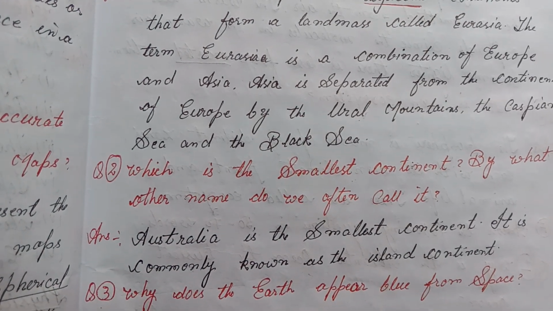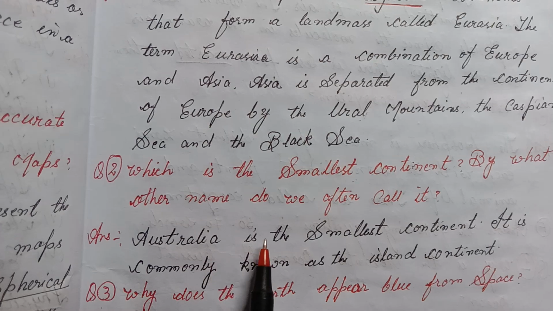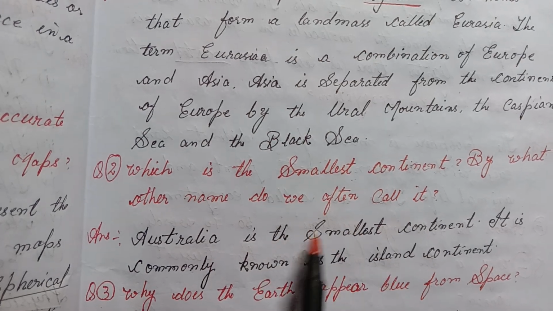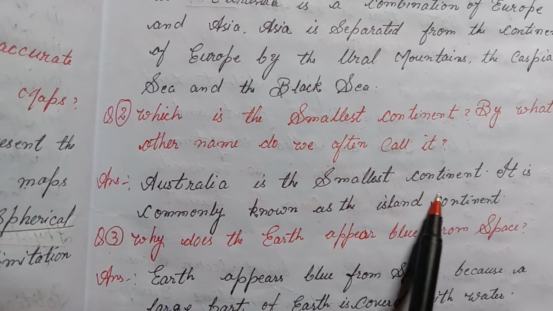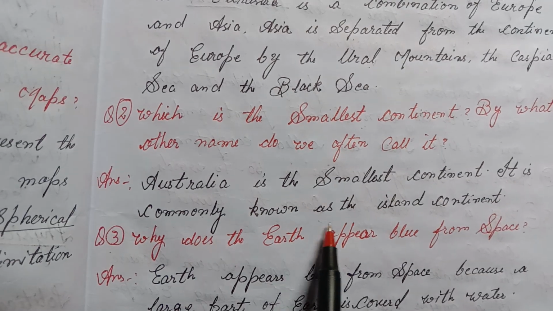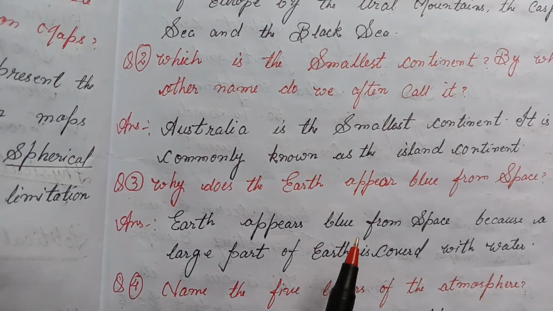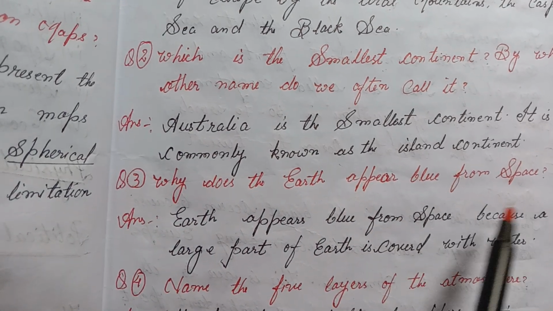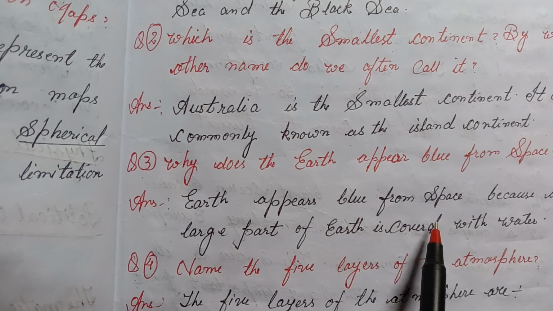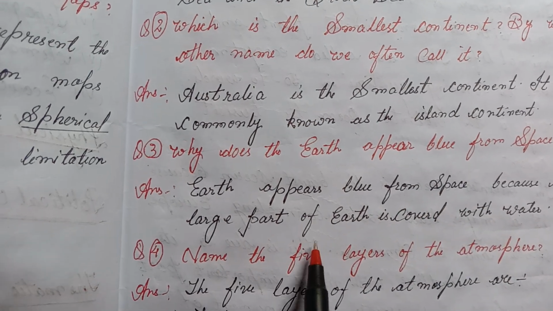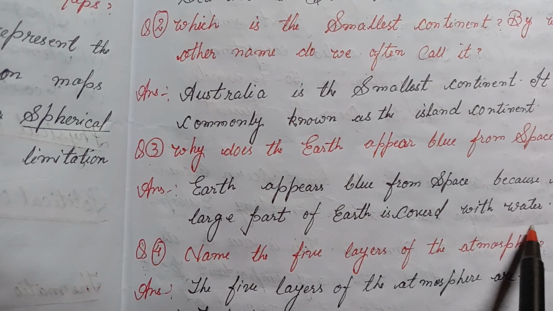Second, which is the smallest continent? By what other name do we often call it? Answer: Australia is the smallest continent. It is commonly known as the Island continent. Third, why does the earth appear blue from space? Answer: Earth appears blue from space because a large part of the earth is covered with water.